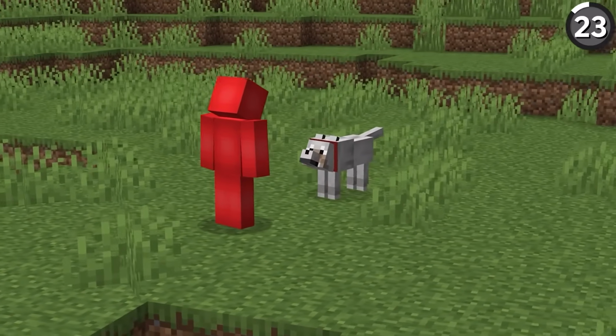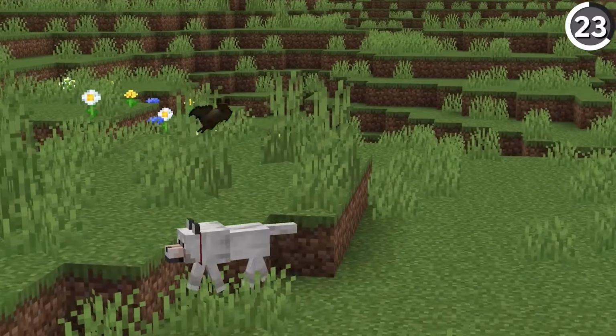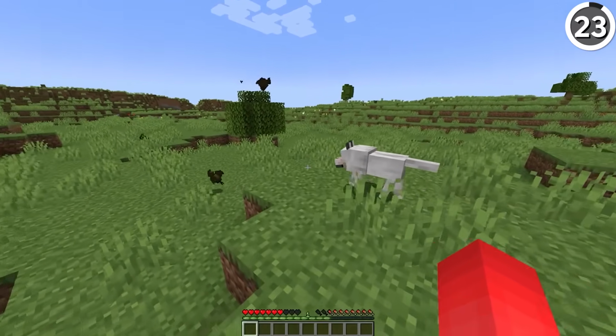Wolves are definitely just dogs, but Mojang keeps trying to convince us that they're not, because according to the Minecraft wiki, tamed wolves will chase bats around, despite never being able to actually catch them.